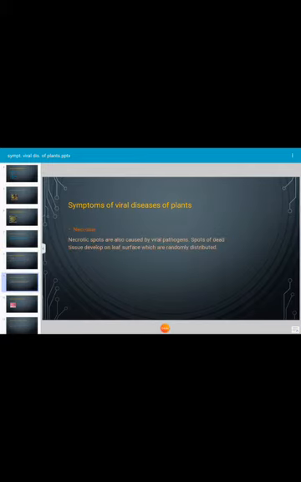Next, necrosis. Necrotic spots are also caused by viral pathogens. Spots of dead tissue develop on the leaf surface, randomly distributed. The other symptoms caused by viral pathogens in different types of plants are bunchy top, rolling, curling, crinkling. There are many types of spots caused by viral pathogens. And necrosis is a type of symptom which consists of patches of dead tissue.